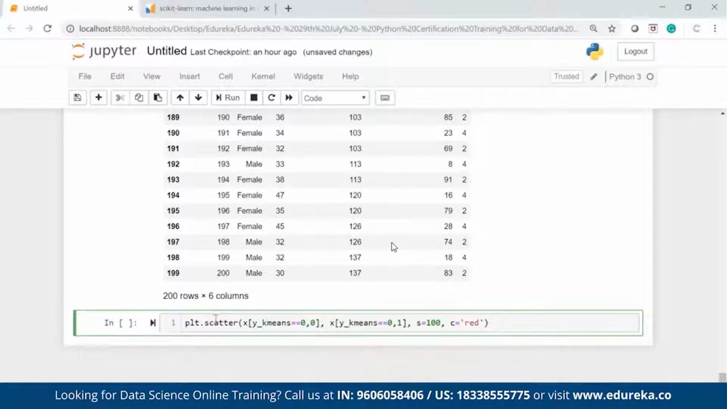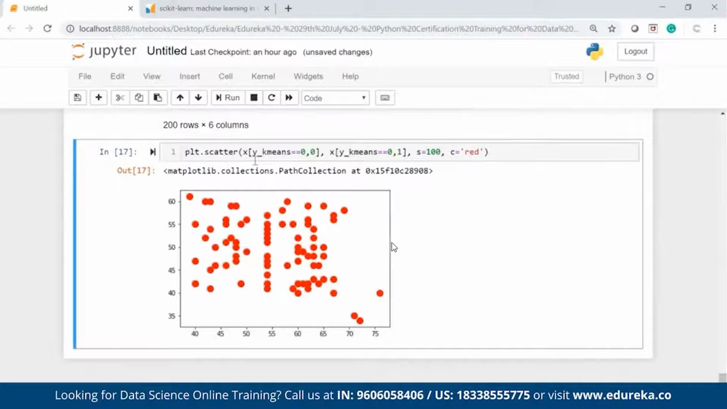Now you see that I have something coming up. X, 0 means column number 1. What is my column number 1? Salary. X, 1 means column number 2, which is spending score. So I have salary and spending score for what? Cluster number 1. So I'm filtering the cluster number 1 data and plotting cluster number 1 data only. s equal to 100 means the size of the circles is equal to 100, and c equal to red means color as red. So this is only the first cluster.